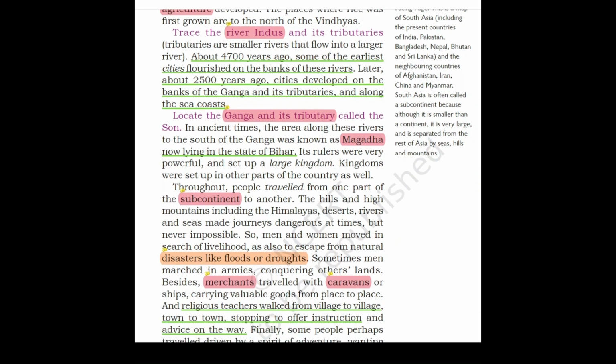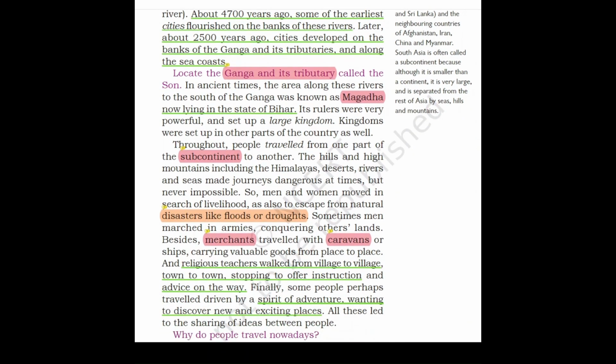Sometimes men marched in armies, conquering others' lands. Besides, there were merchants. Who are merchants, children? Persons who are involved in wholesale trade, especially with foreign countries. Now, we get evidence that we had some trade. Trade means we used to buy and sell from foreign countries. And who were the persons involved in this? They were called merchants. Now they traveled with caravans or ships.